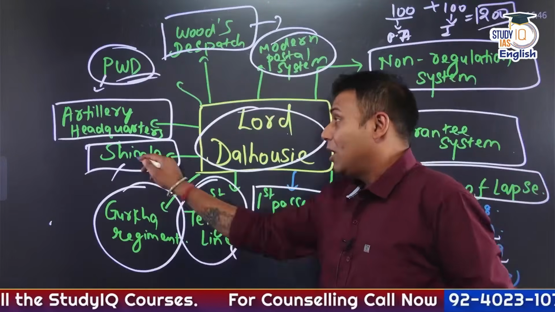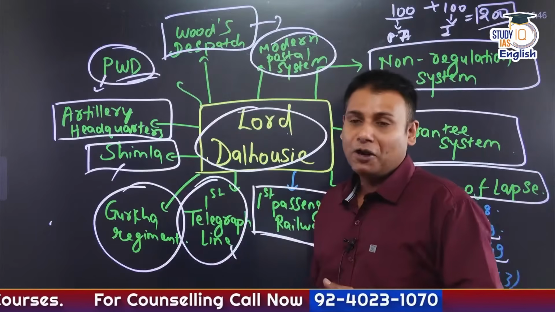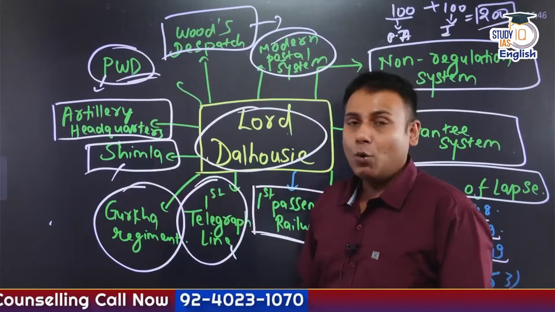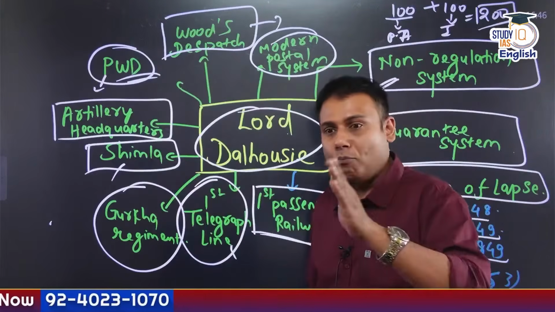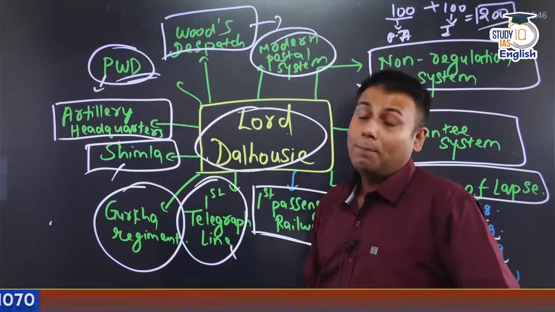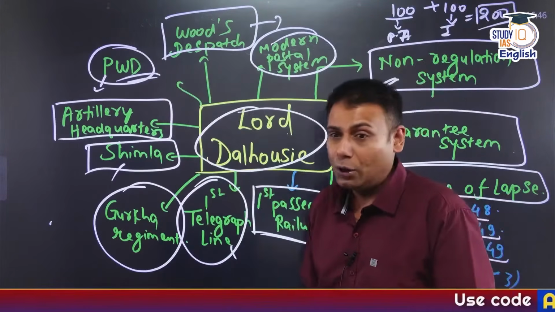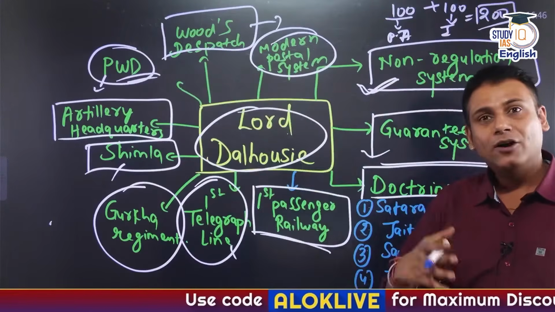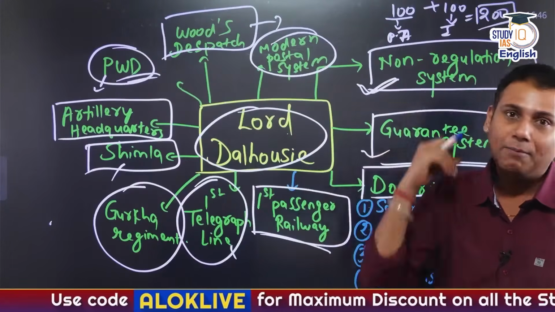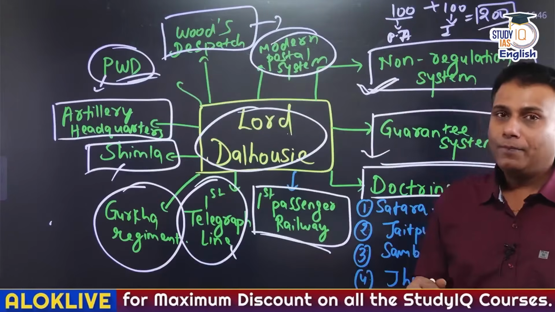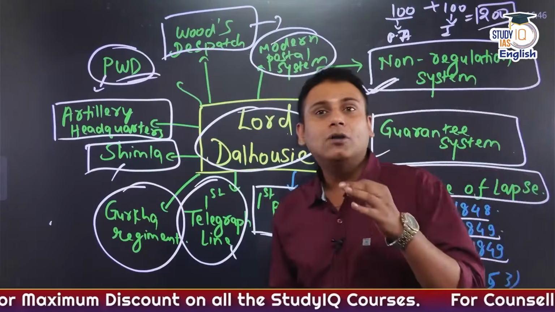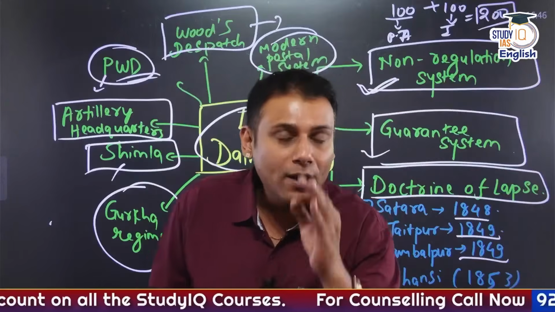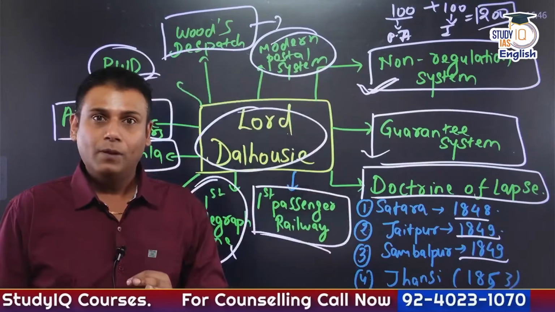Gurkha Regiment. Shimla became the summer capital of India. Artillery headquarters was shifted from Calcutta to Meerut. The Public Works Department was initiated by Lord Dalhousie. And the first Education Commission, also referred to as Sir Charles Wood's Dispatch, came up during the time of Dalhousie. So my friends, these were the important aspects that we need to remember about Dalhousie.